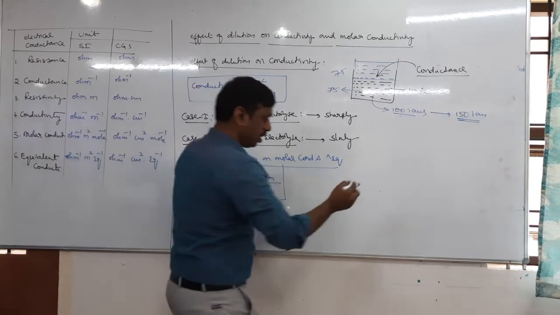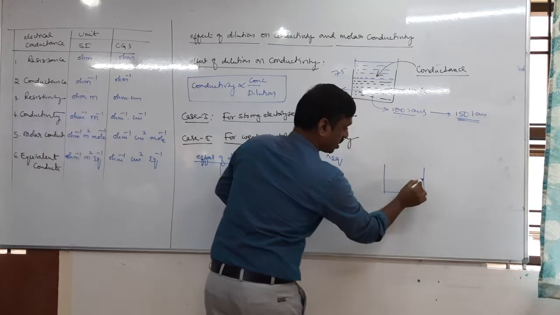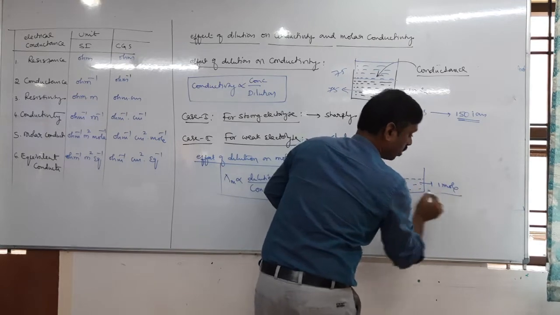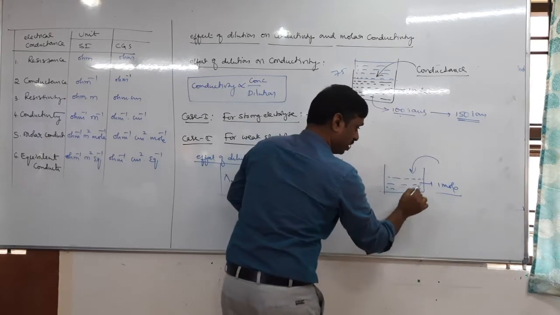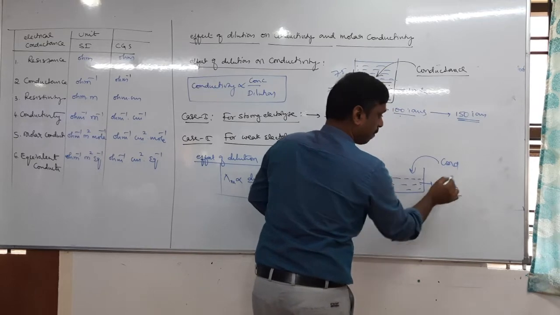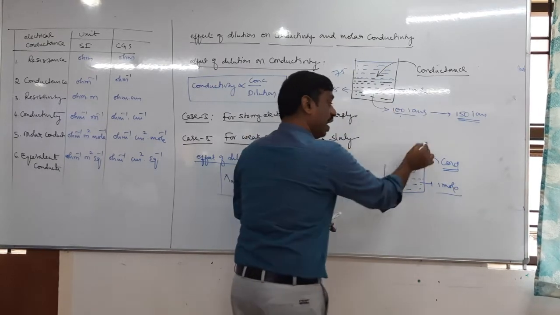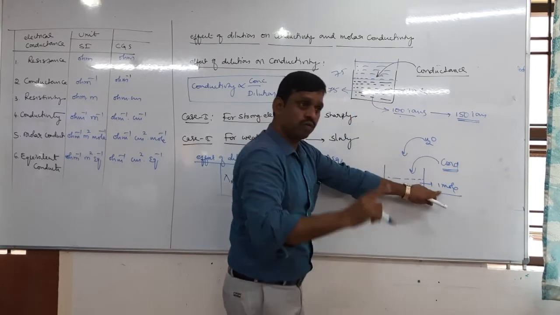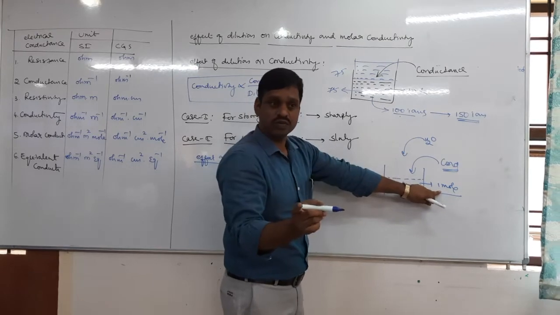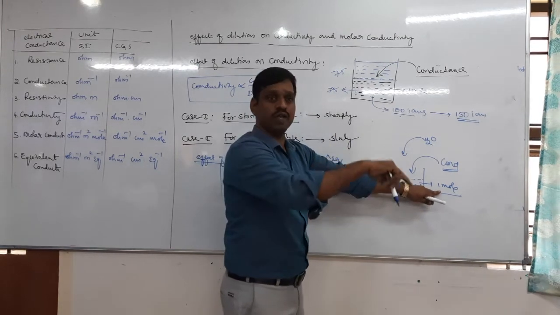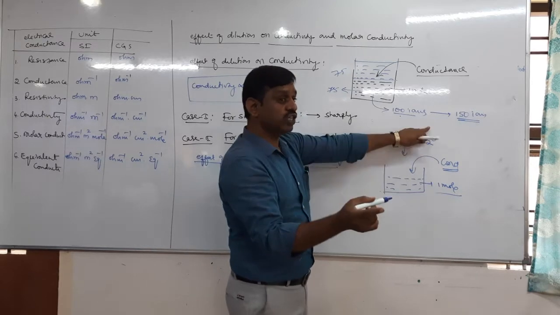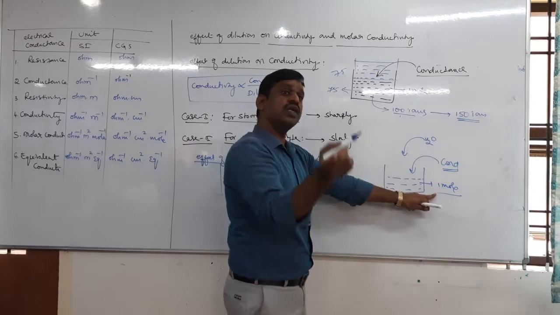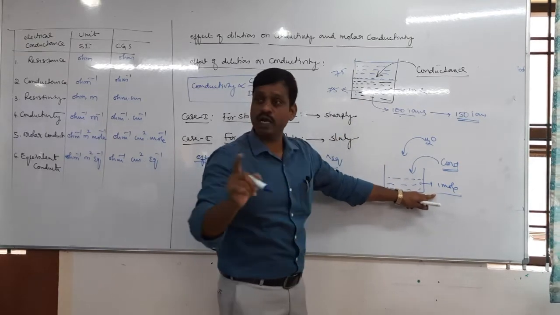right? Therefore, in case of molar conductivity, let us take a beaker containing any electrolyte. It is 1 mole now. Let us take 1 mole of electrolyte, then add water. Now it has a certain conductance. Then next add more water. Now tell me, when water is added, does 1 mole become 2 moles? No, 1 mole does not change. But what changes? Volume changes. Initially 1 mole in 1 ml, then after adding water, 1 mole in 2 ml. Let it be. But we calculate per mole.